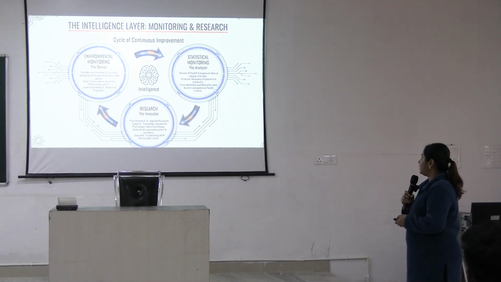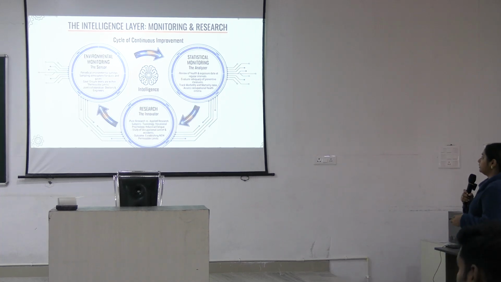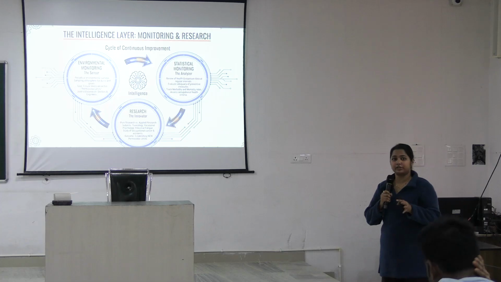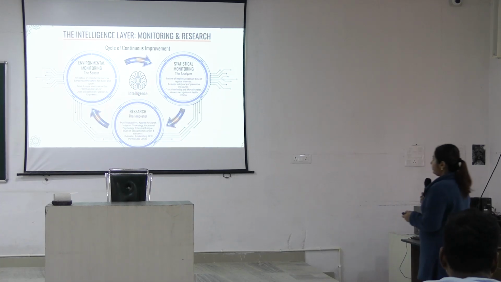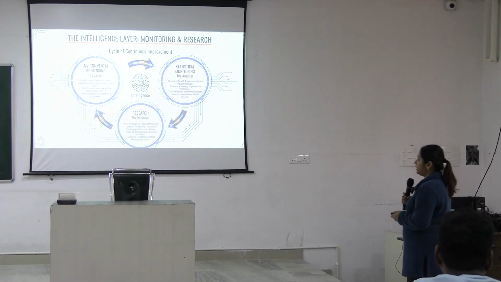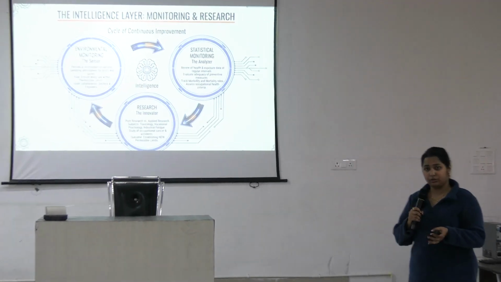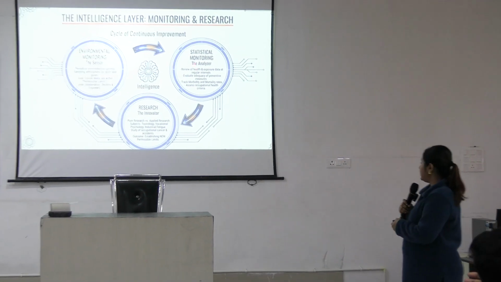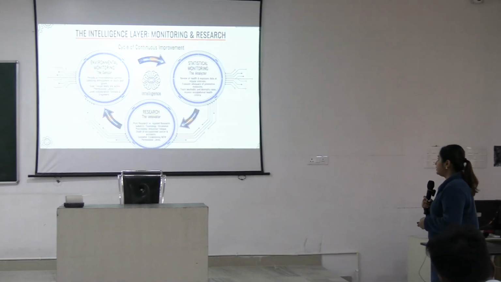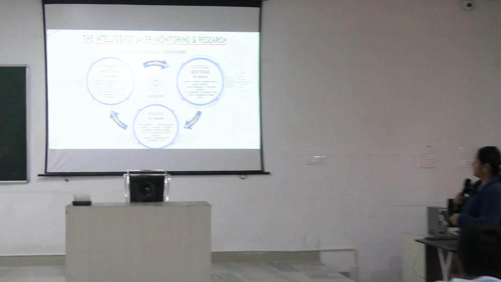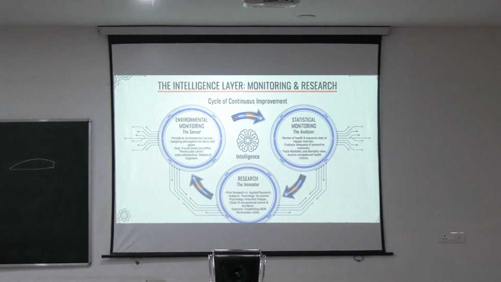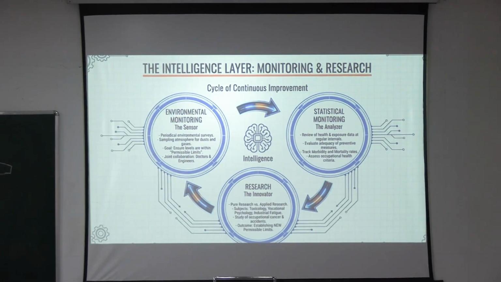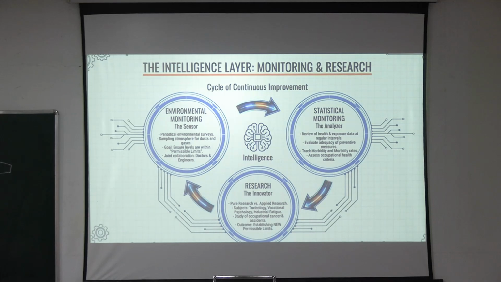And finally there is the intelligence layer, or the measures of monitoring and research. So there is the environmental monitoring, that is ensuring environmental assays, whether toxic gas is there and how much. Then there is the statistical monitoring or analysis, that is review of health and exposure data at regular intervals. You are reviewing the health data and the exposure levels, matching the two and seeing whether the risk is increasing or not.